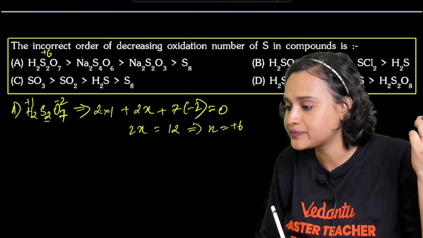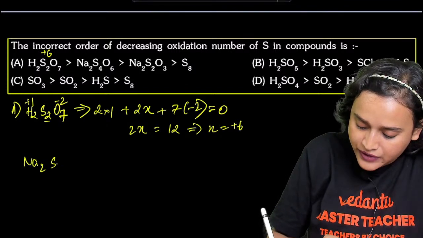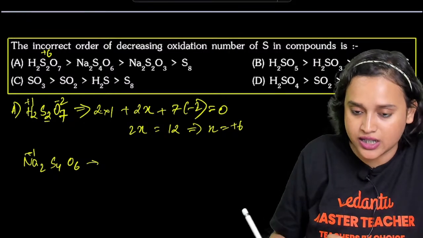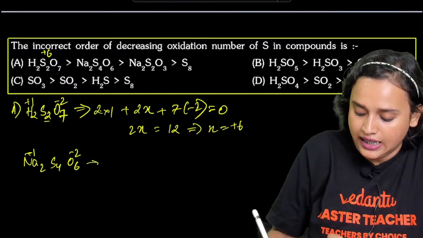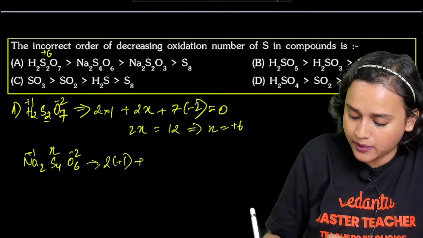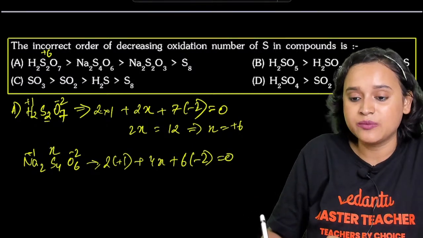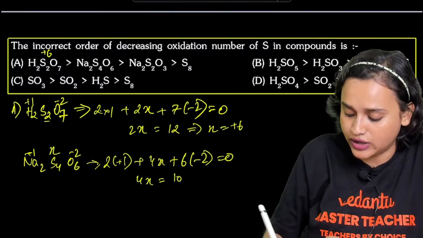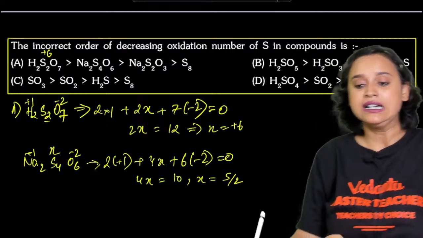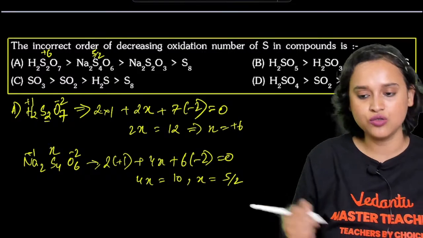Yes, this will be available later also. Then here you have Na2S4O6. Let's calculate it, everybody. Sodium will show +1 oxidation state. Oxygen will show -2 oxidation state. Let us consider that sulfur is X. That means it will be 2 multiplied with +1 plus 4X plus 6 multiplied with -2 is equal to 0. We will get 4X is equal to 10. So X is equal to 5/2. Am I right? Yes, everybody. So here this is your 5/2.